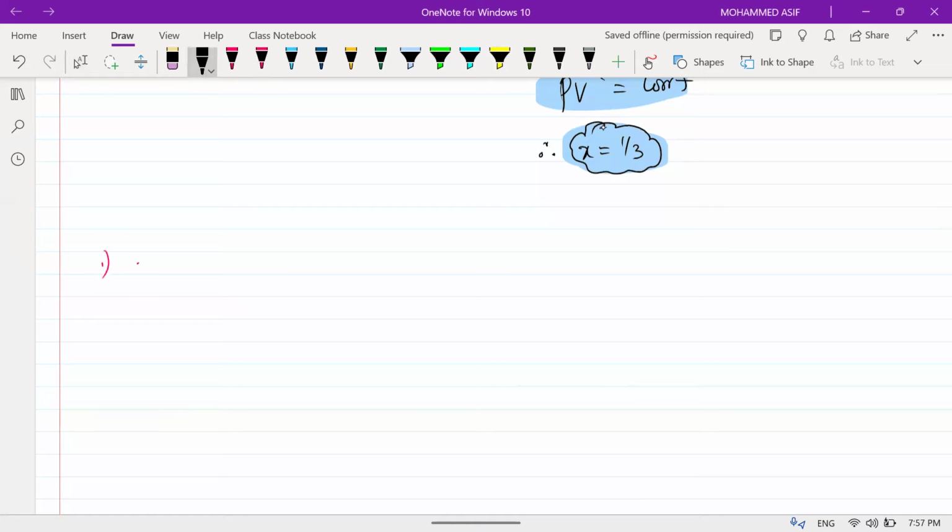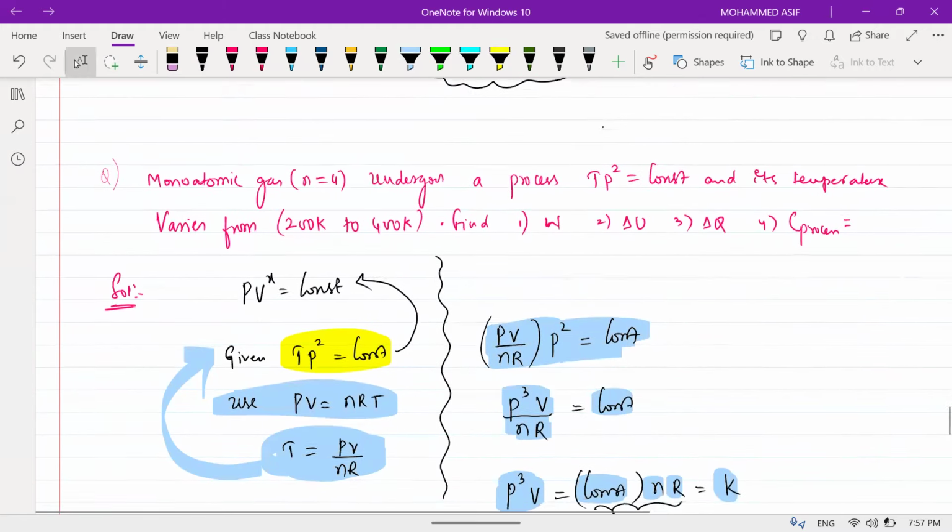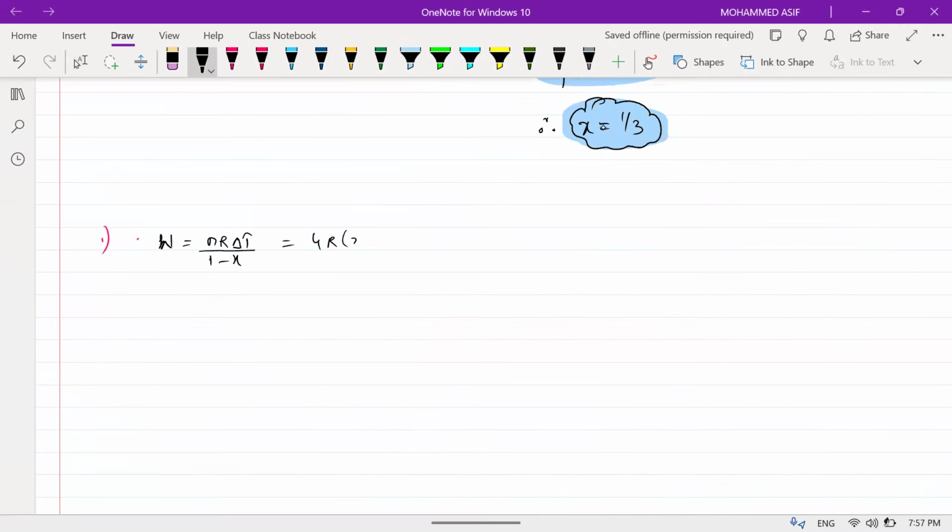Write the work done formula first. Work done is equal to NR into delta T divided by 1 minus x. Number of moles is 4, into R. The temperature difference is from 400 to 200, which is 200. Divided by 1 minus 1 by 3. This is 800 R divided by 2 by 3, which is equal to 1200 R. Got it?